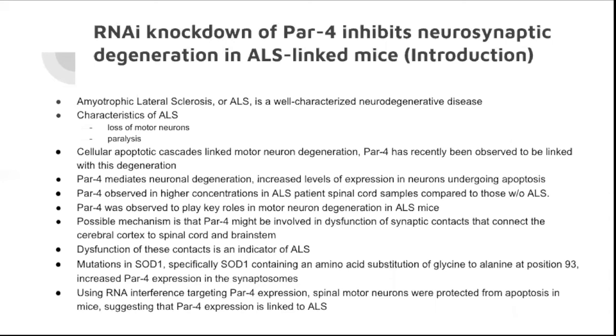Specifically SOD1 containing an amino acid substitution of glycine to alanine at position 93. So in mice, this mutation increases PAR4 expression in the synaptosomes. And using RNA interference targeting PAR4 expression, spinal motor neurons were protected against apoptosis in mice. So this suggests that PAR4 expression is linked to ALS.